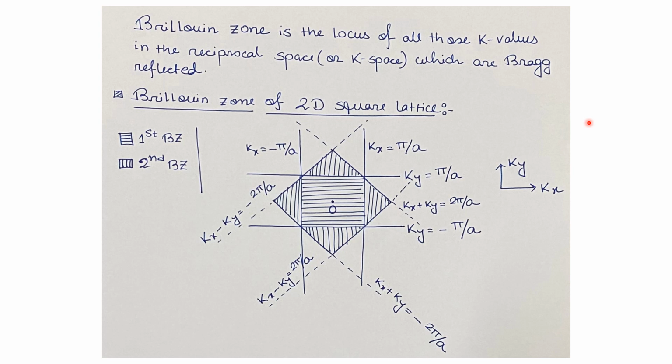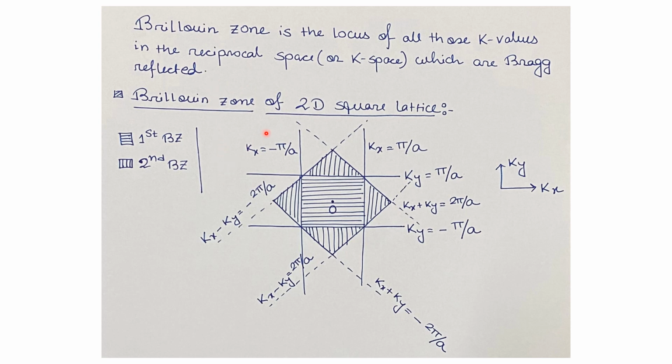Before going to the main part of the solution, let us discuss very briefly about the Brillouin zone and how we can construct the Brillouin zone for a 2D square lattice having lattice constant small a. So what is Brillouin zone? Brillouin zone is the locus of all those k values or k points in the reciprocal space or k space of a crystal structure which are Bragg's reflected.